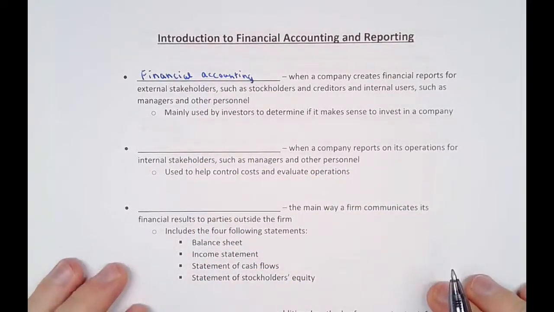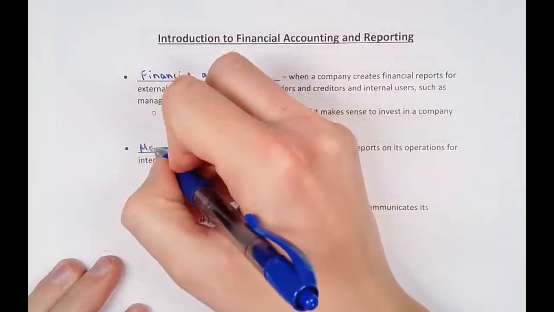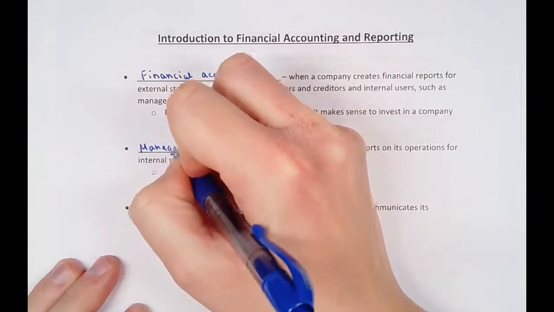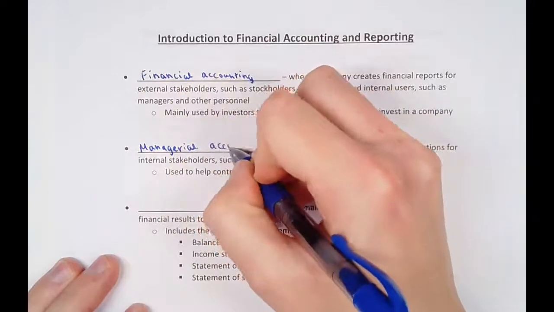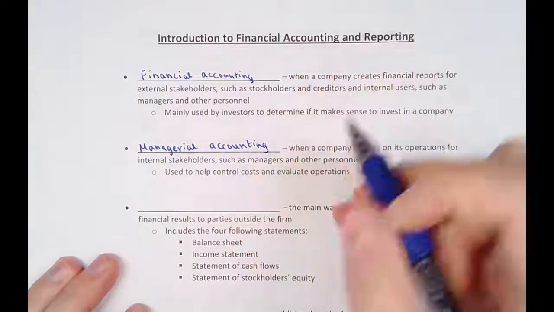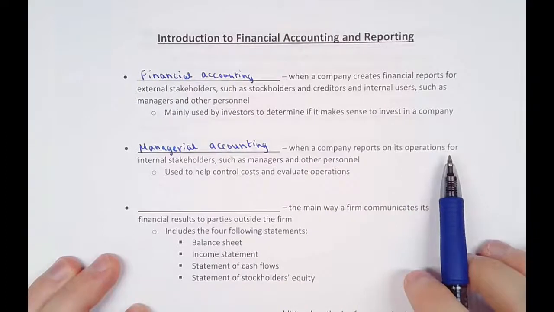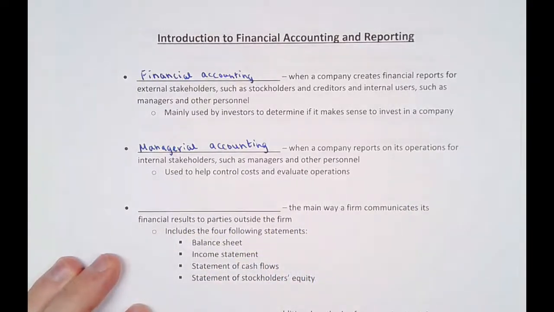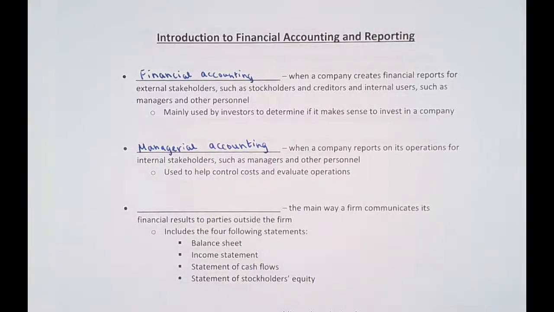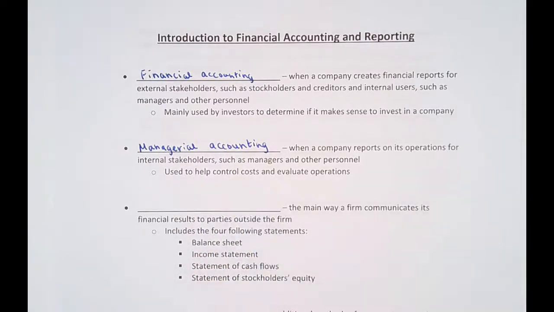All right, and then on the other hand, we have managerial accounting. Managerial accounting is when a company reports on its operations for internal stakeholders, such as managers or other personnel. A lot of the time, what we're trying to do is control costs or evaluate operations. So we can see the difference in focus. Financial accounting is generally more outwardly focused on the investors, versus managerial accounting, where we're focusing more on the internal operations, controlling costs and evaluating the operations of the firm.